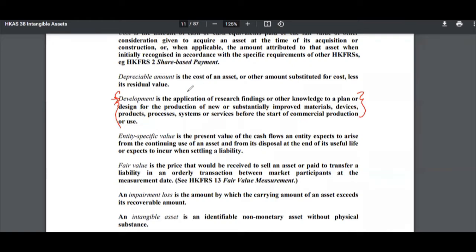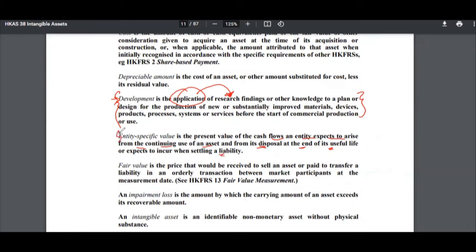It basically means the application of research findings. A company may have done research for their products or anything. The application of it is development, which will be used to improve materials or improve products. That's what development is. Then entity-specific value: the present value of the cash flows an entity expects to arise from the continuing use of an asset and from its disposal at the end of its useful life, or expects to incur when settling a liability.